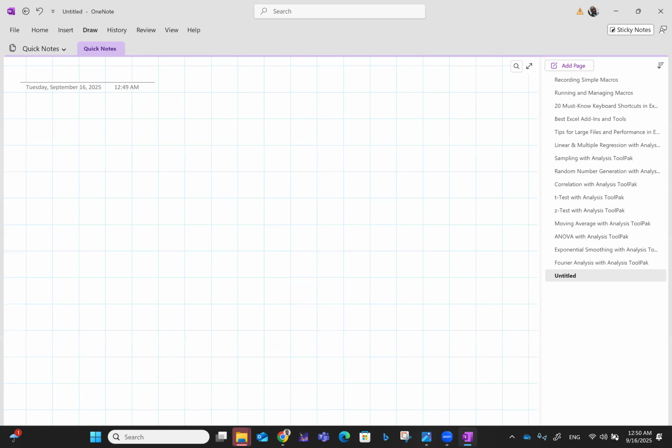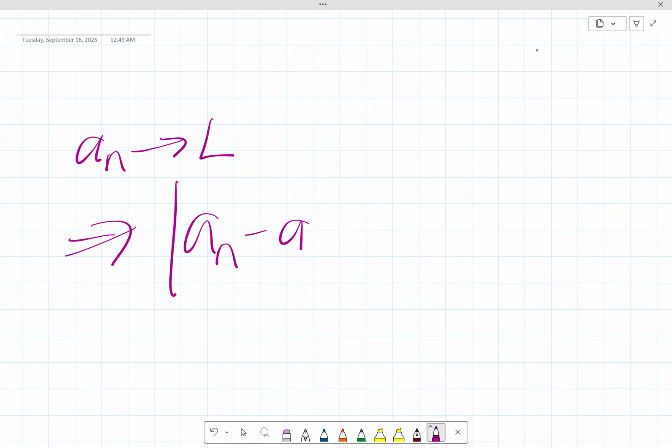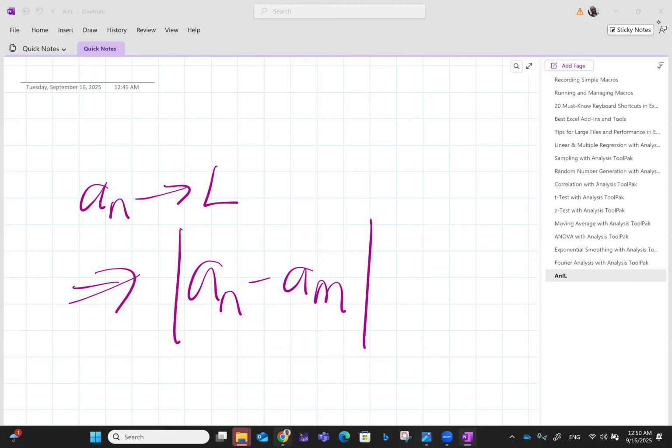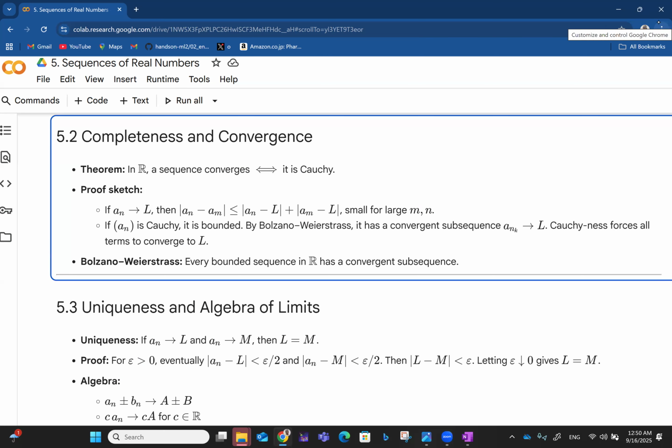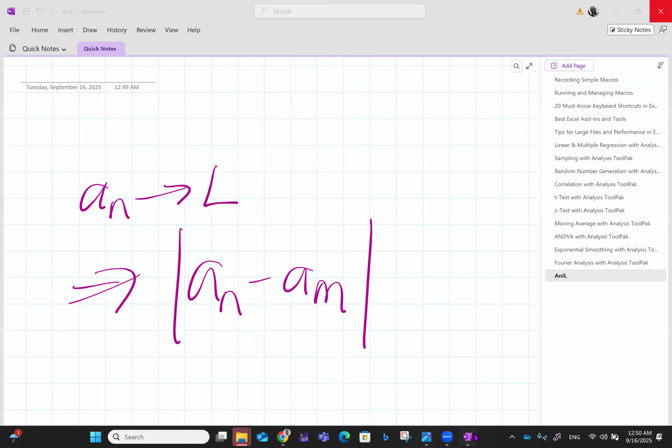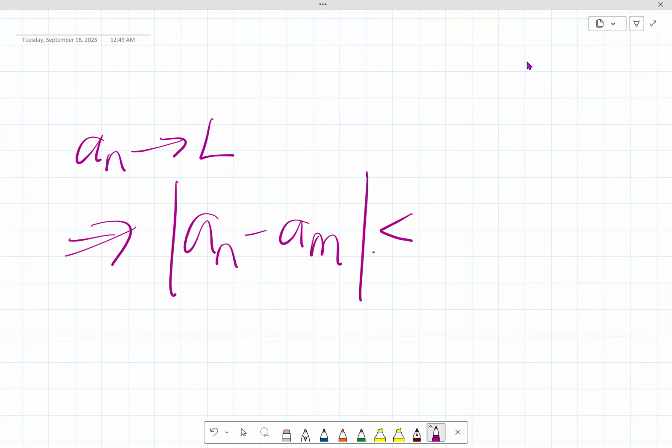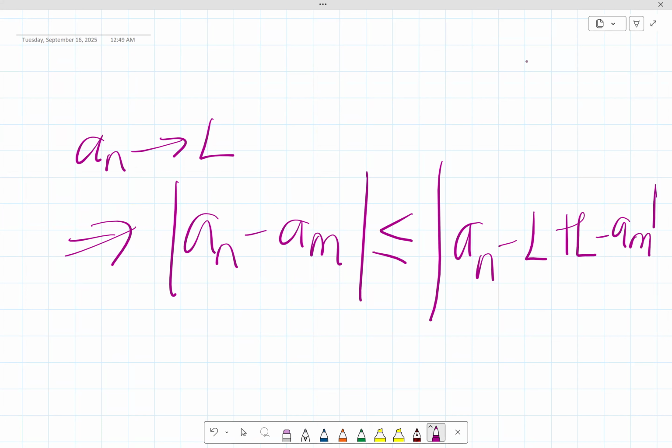So we have a_n going to L, implying that the absolute value of a_n minus a_m is less than or equal to a_n minus L, plus, of course, L minus a_m.